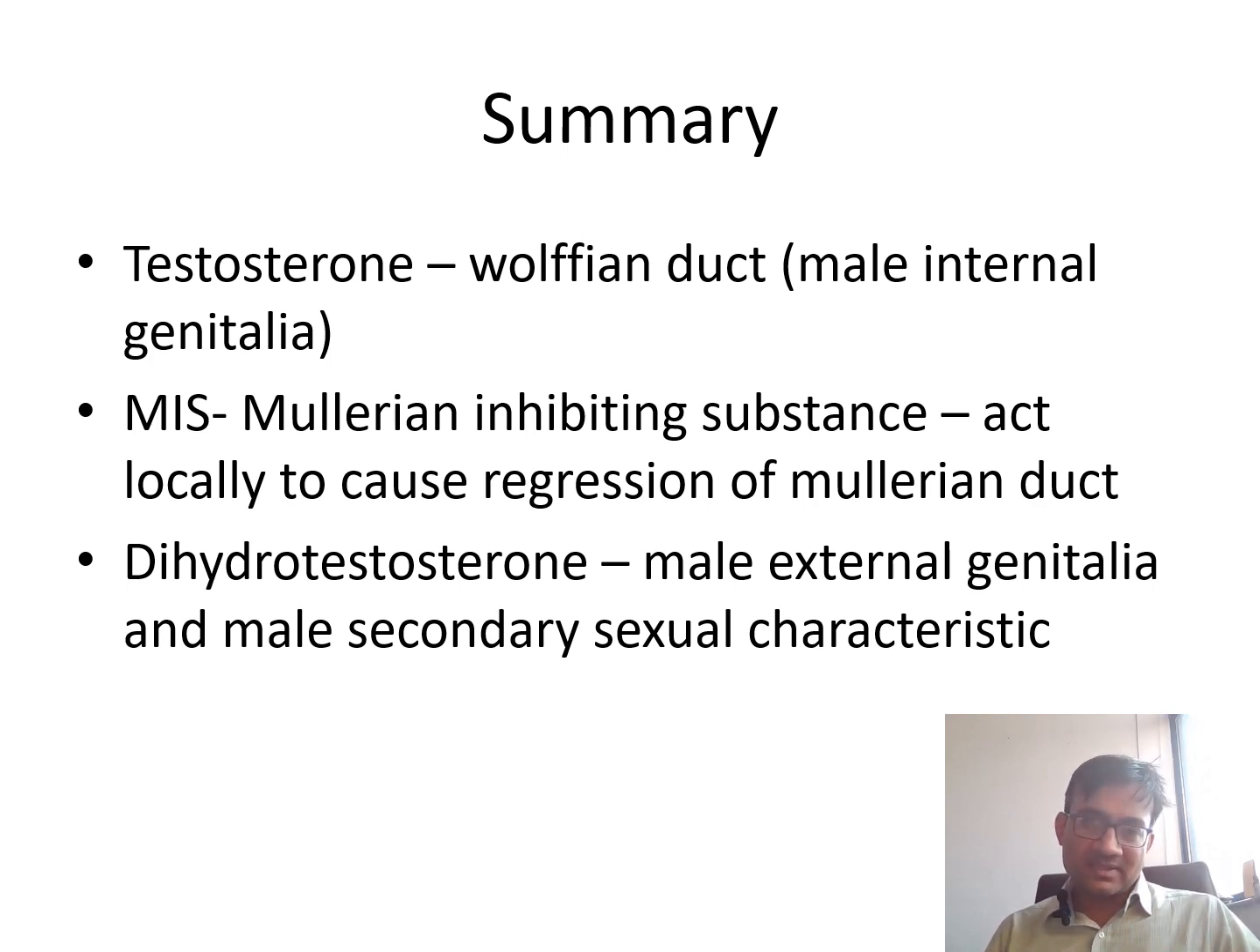Mullerian inhibiting substance acts locally. Again remember, it acts locally to cause regression of Mullerian duct. Another thing, dihydrotestosterone, which we have not discussed. Dihydrotestosterone is responsible for male external genitalia and male secondary sexual characteristics. So I hope how testosterone and Mullerian inhibiting substance play their roles is clear. So thank